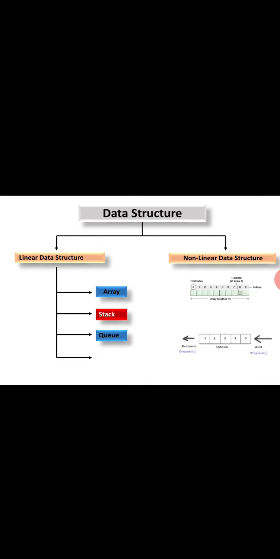Then another type is linked list. Array, stack and queue are static memory allocations. Initially we declare the size. For array, int a of 10 means it takes only 10 elements. Int s of 5 means the stack size is 5, so it will take only 5. Q is int q of 5, meaning a maximum of only 5 elements will be taken. Initially we declare the maximum size, and only that many values occupy the memory. But linked list is also a linear data structure, but it is a dynamic memory allocation.